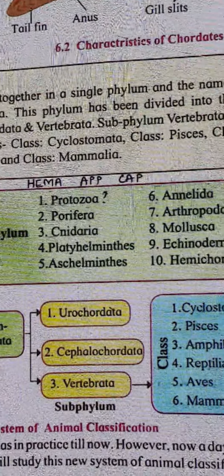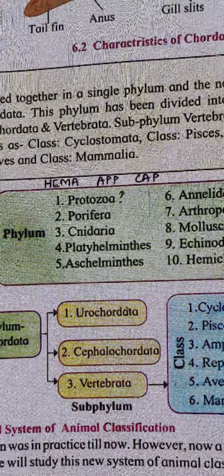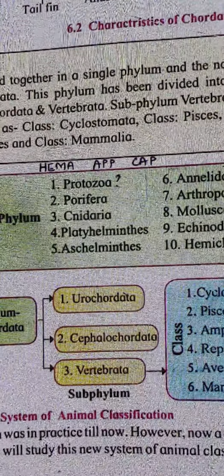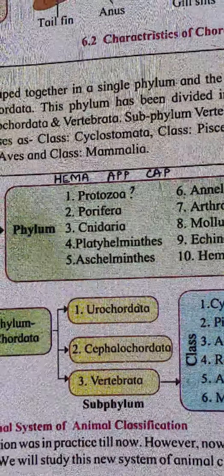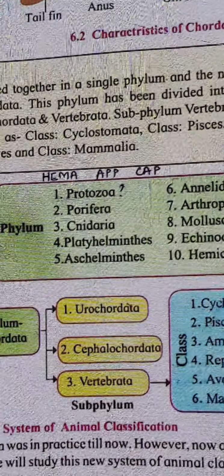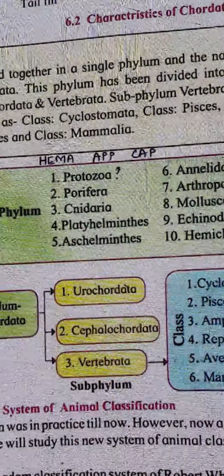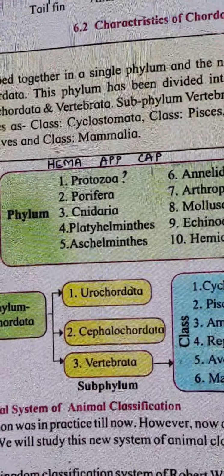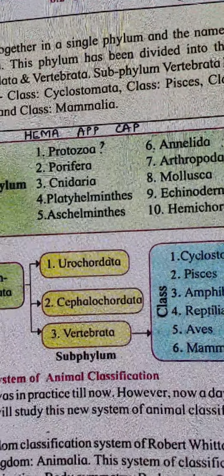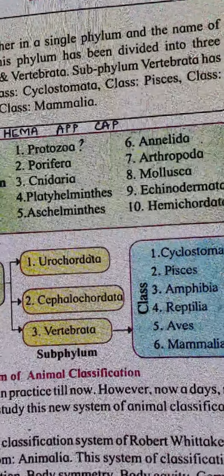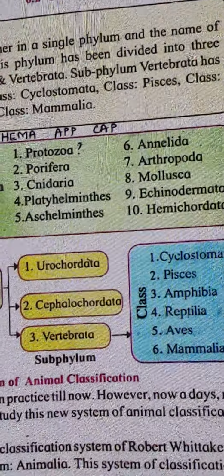Now put a question mark around Protozoa, because protozoa are the first form organisms. In the modern system of classification, you will not get Protozoa. We will be starting directly from phylum Porifera. So this is the traditional method. You have to remember these and go in that order, because that's how they have evolved: Protozoa, Porifera, Cnidaria, Platyhelminthes, Aschelminthes, Annelida, Arthropoda, Mollusca, Echinodermata and Hemichordata.